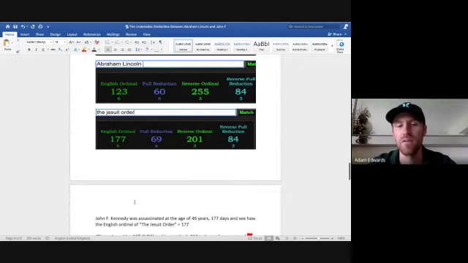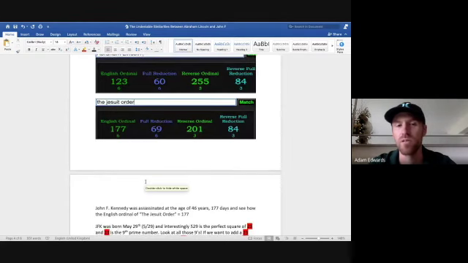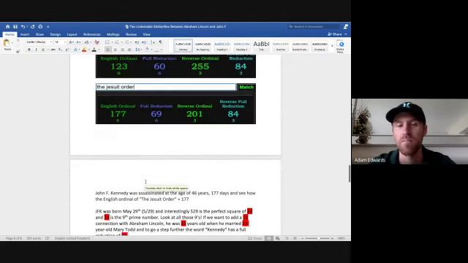The 177 here, JFK was assassinated at the age of 46 years old, 177 days. See how the Jesuit order equals 177? People responsible for it. Time to wake up and see what's going on. These ritual sacrifices are happening all the time.